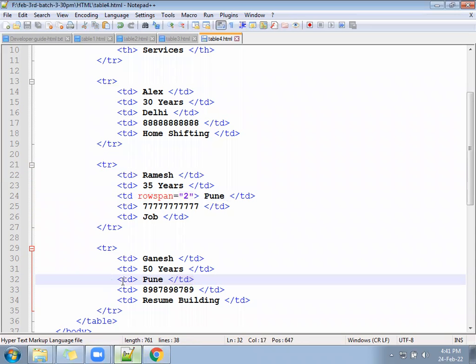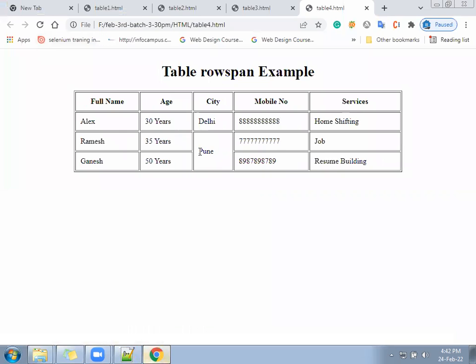Instead of deleting, you comment it just like this. Comment this way, so you will find the column gets commented and it will not react with the browser. Save now and confirm once. Your page looks like this. Both Pune are only one, but reflecting for how many users? Two users.